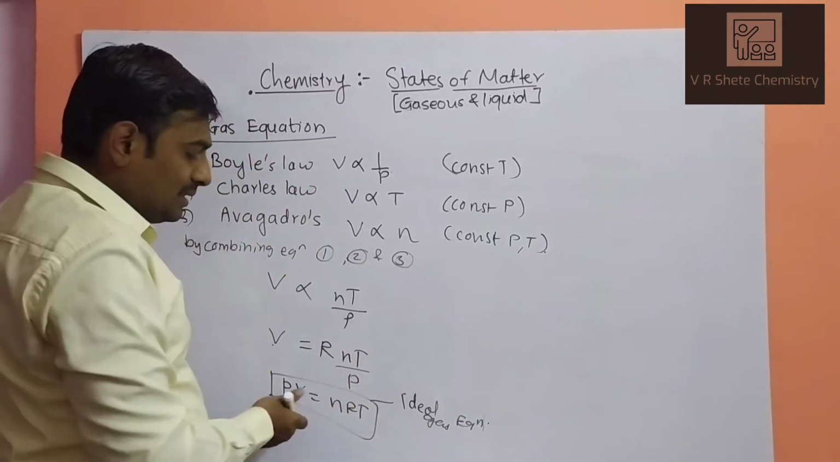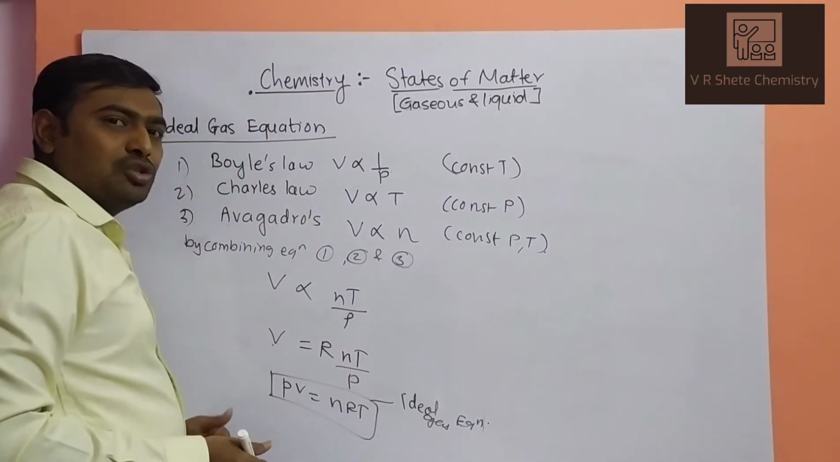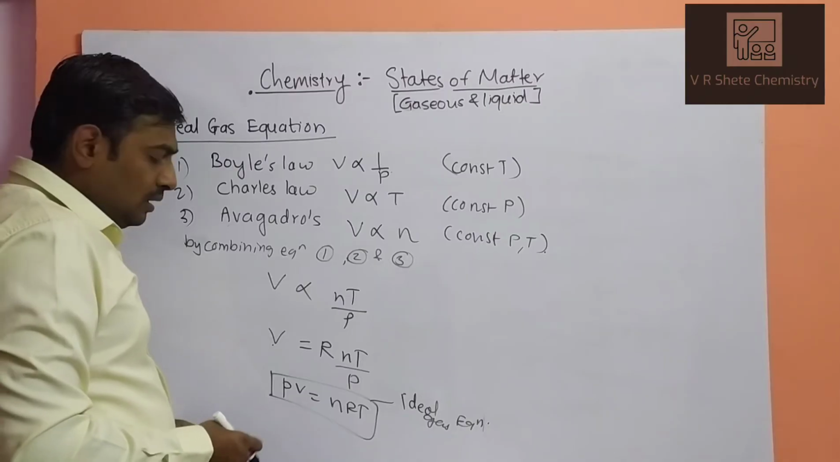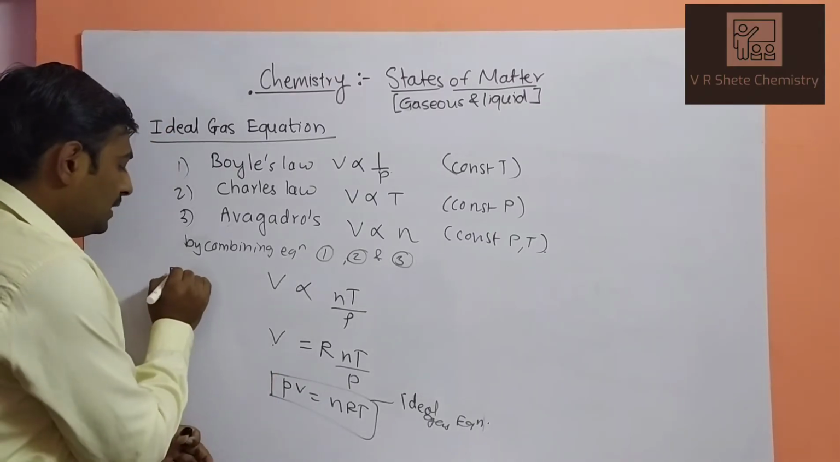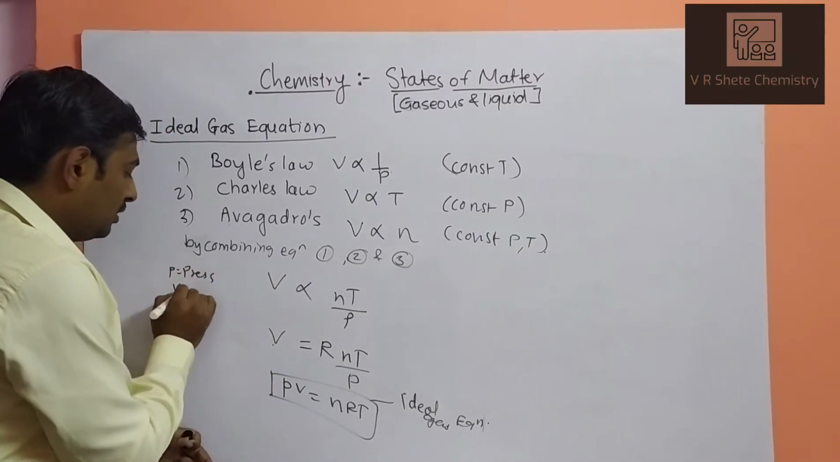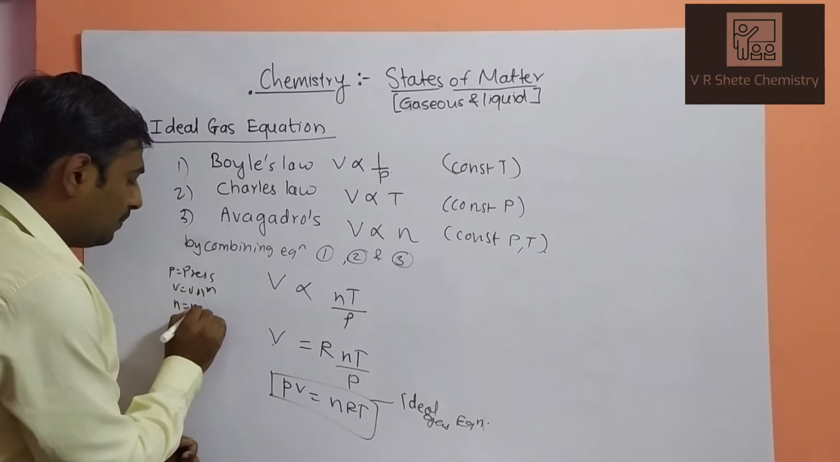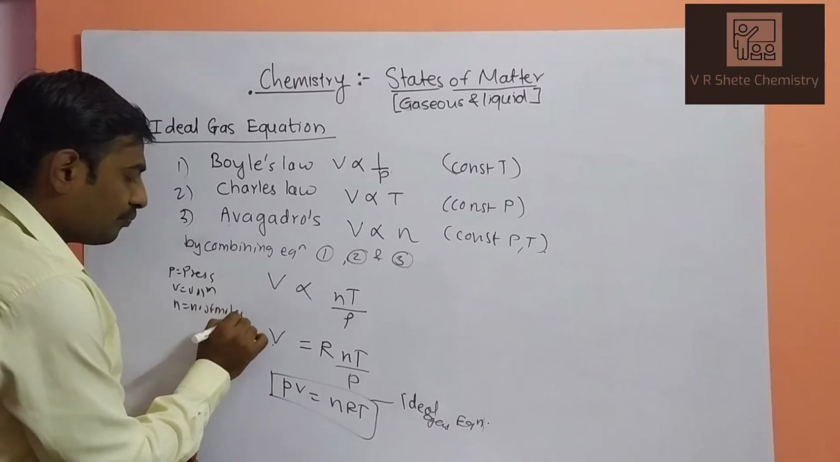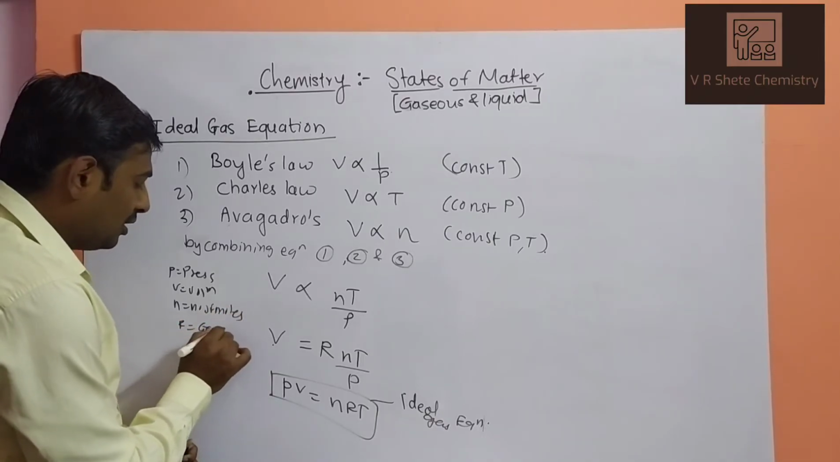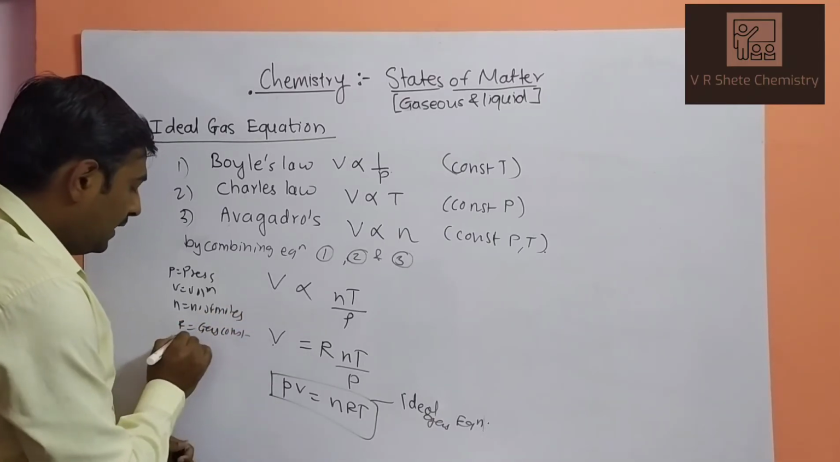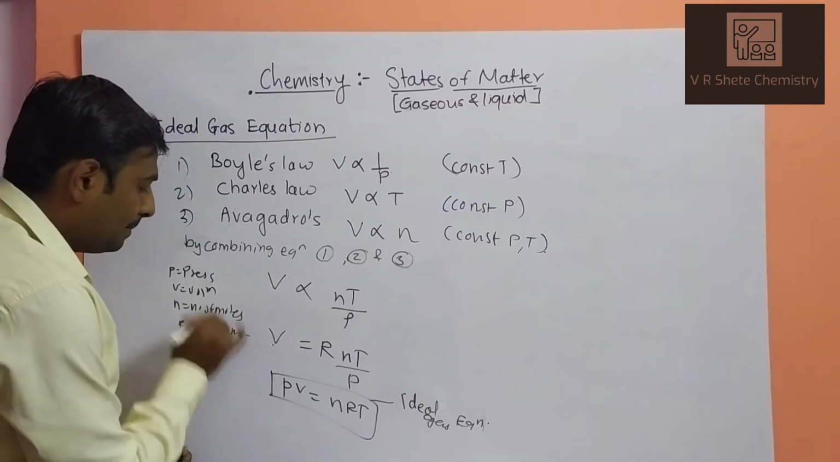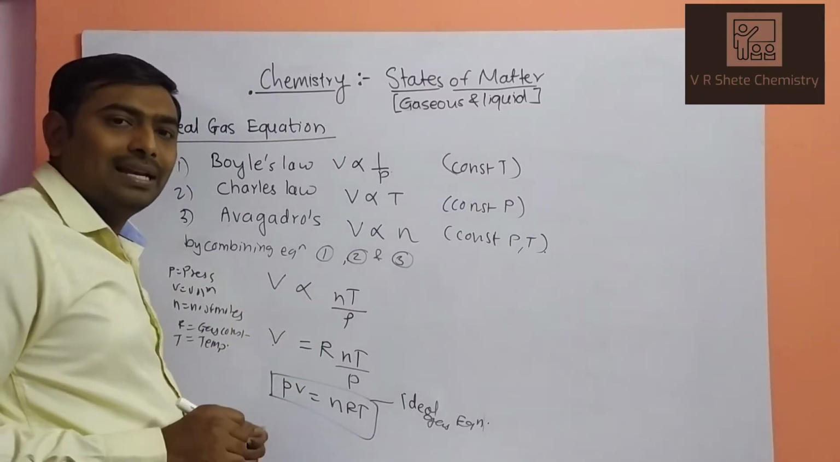This equation is called the ideal gas equation, where P is equal to pressure of gas, V is equal to volume of gas, n is equal to number of moles, R is equal to the gas constant, and T is equal to temperature. This is the general ideal gas equation.